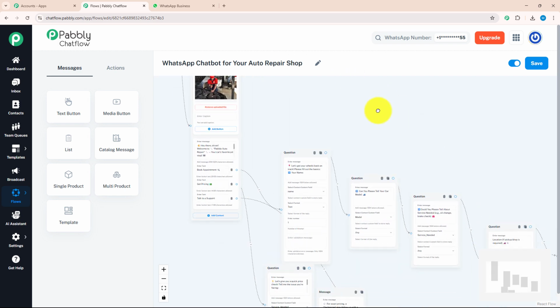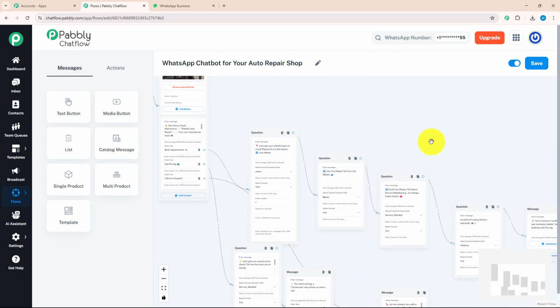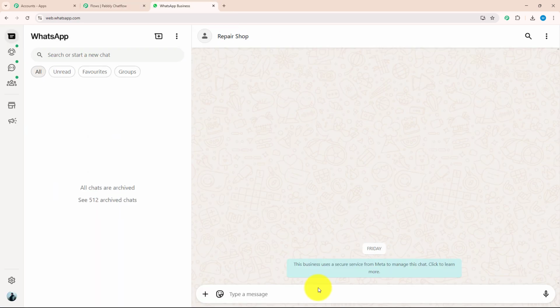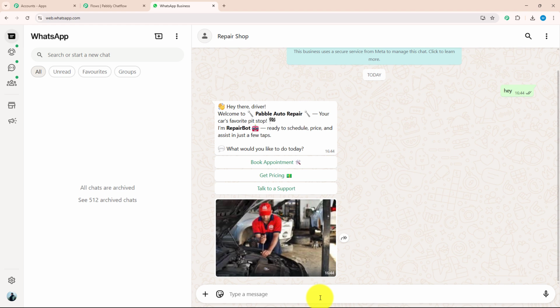Let me show you its real-time working. For that, I need to open WhatsApp Web and over here, I will type a key message. For example, hey. As you can see, I got a reply which welcomed me to Pabbly Auto Repair, and with that they have given me 3 action buttons out of which I can select according to my requirement. Let's say I want to know about pricing. I will click on Get Pricing.